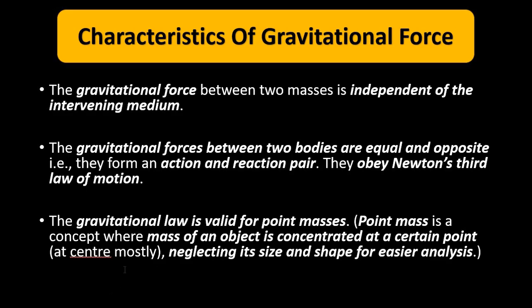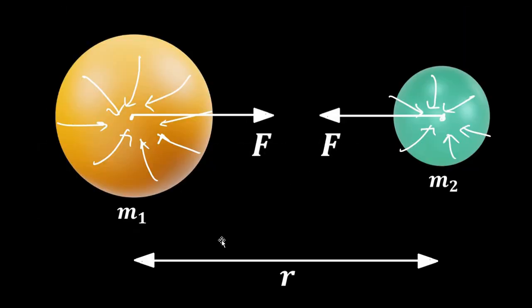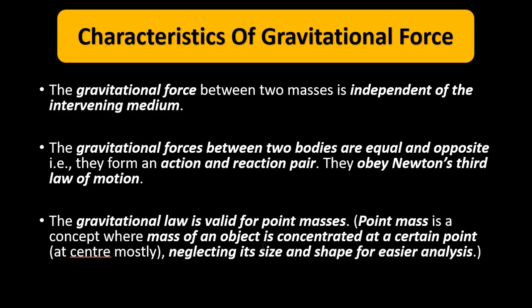That's why we consider spheres whenever we do our analysis for gravitation. We take spheres because the entire mass is concentrated at the center, so it becomes easy to visualize the whole thing. So this is the concept of point mass. The gravitational law is valid for point masses.